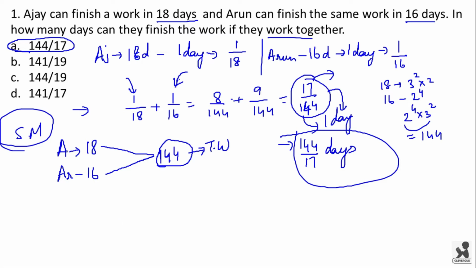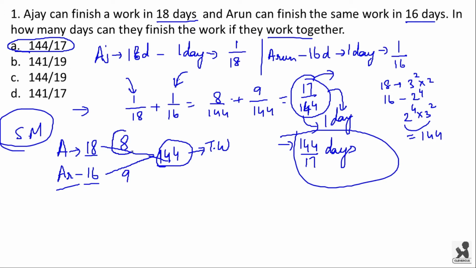That means Ajay can manufacture 144 cell phones in 18 days, and Arun can finish 144 cell phones in 16 days. So the total work is 144. And now efficiency of Ajay will be 144 by 18, that is 8, and efficiency of Arun will be 144 by 16, that is 9.